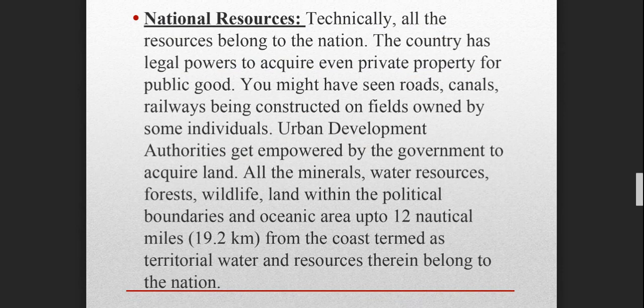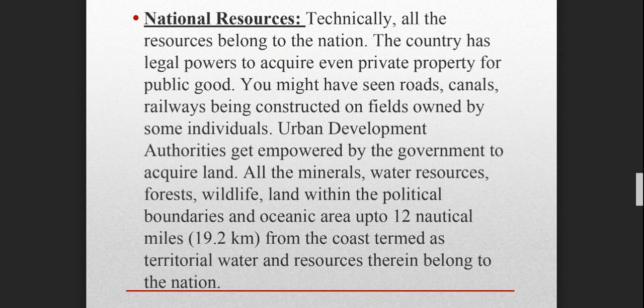So all the minerals, water resources, forest, wildlife, land within the political boundaries and oceanic area up to 12 nautical miles, right? So 19.2 kilometers basically we have assessed nearby our country. For example, India is surrounded by water on three sides, right? That doesn't mean that all the water of the Indian Ocean belongs to India just because it's in the name of Indian Ocean.